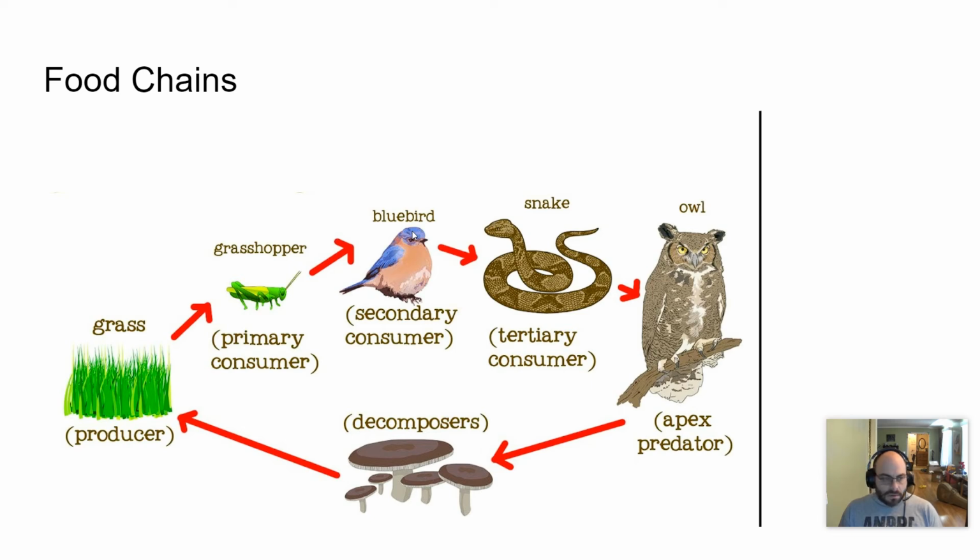Food chains just show the direction of nutrient exchange and energy exchange from one organism to another. Each organism occupies a different trophic level, and you can see those trophic levels there. This actually has a fourth level to it, and you won't often see the fourth level because there's less energy available to each successive level. So the owl, occupying the top level, or this apex predator position, there's going to be very few owls in comparison to, say, grasshoppers, which is at the very bottom. And so the owl has to eat lots of snakes and birds in order to stay alive.